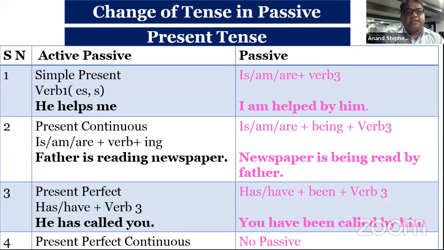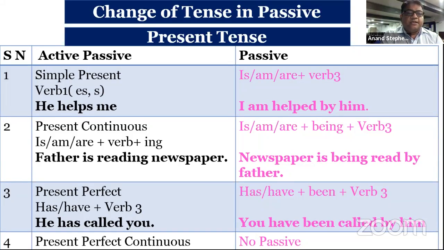Likewise, in present continuous, we use is, am, are and the first form of the verb with ing form. So, father is reading a newspaper. The helping verb is already available in active. The same helping verb will be used here, but one more word, being, will be added before the third form of the verb. The newspaper is being read by father.